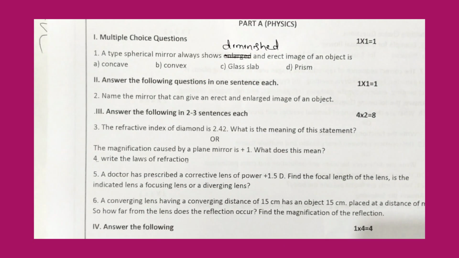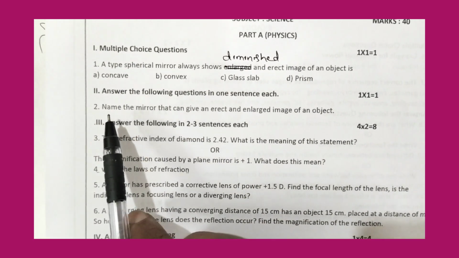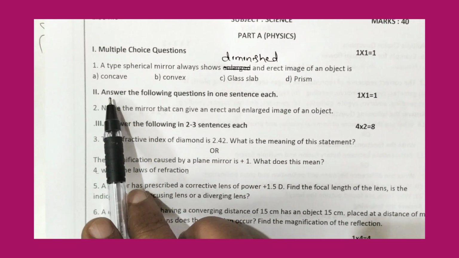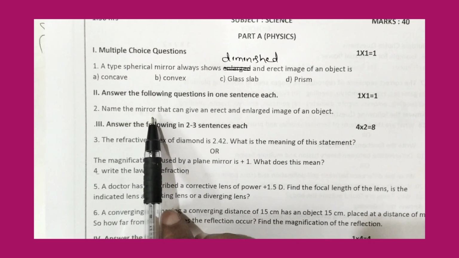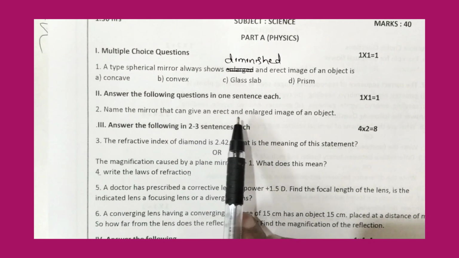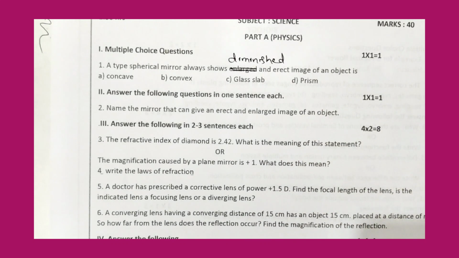In the second one, we are going to answer a 1 mark question. Name the mirror that can give an erect and enlarged image of an object.